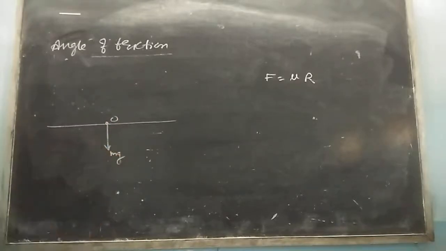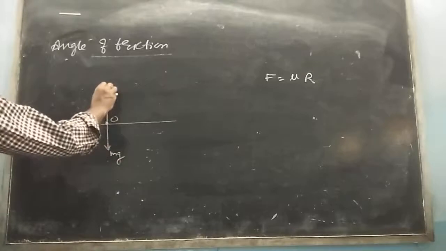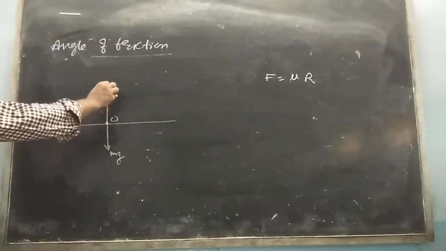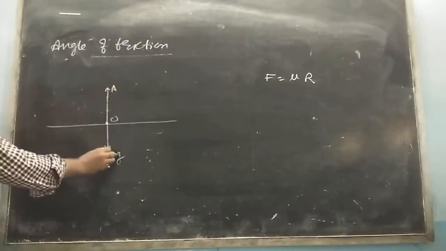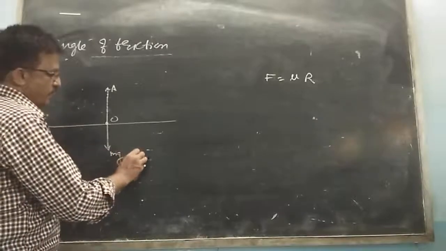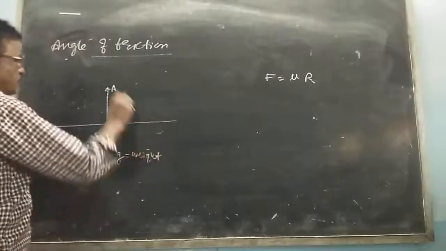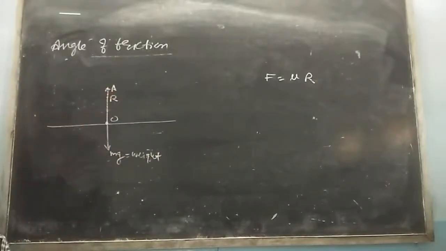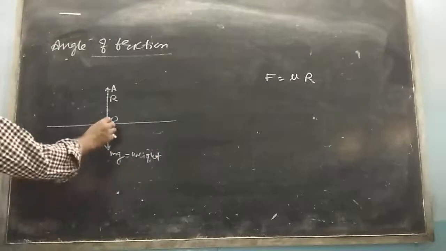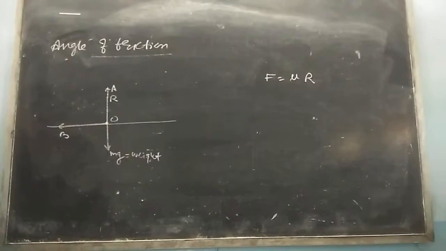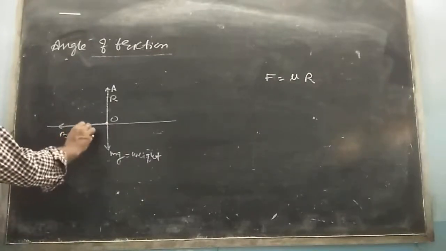This is the normal reaction, represented by R. Now OP represents F, the limiting force of sliding friction.